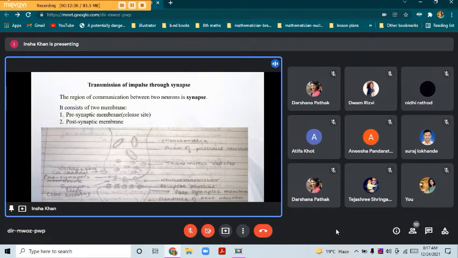The region of communication between these two neurons is known as the synapse, or we can say synaptic cleft. As soon as the neurotransmitter gets transferred towards the postsynaptic membrane, there we have the presence of various proteins such as ionophore and G protein. The ionophore is a receptor which is observed during quick responses, for example, blinking of the eye and reflex action.